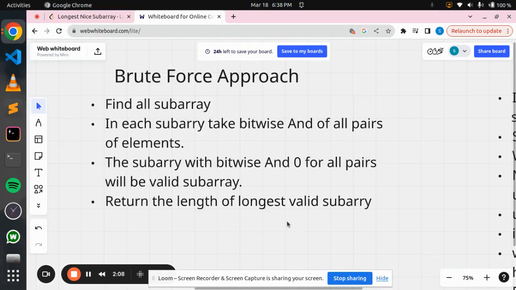Now if we talk about time complexity, then finding all the subarrays will involve O of n square, and for every subarray taking bitwise AND of all pairs of elements will involve another O of n square. So overall time complexity will be O of n to the power 4, which is not feasible. So we'll try to do something better.